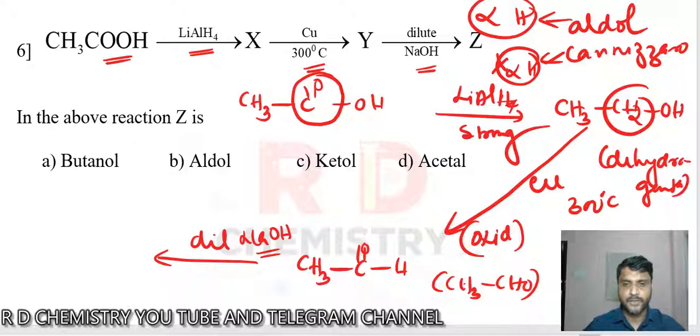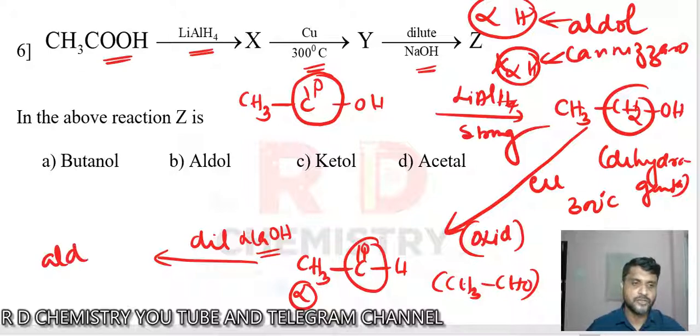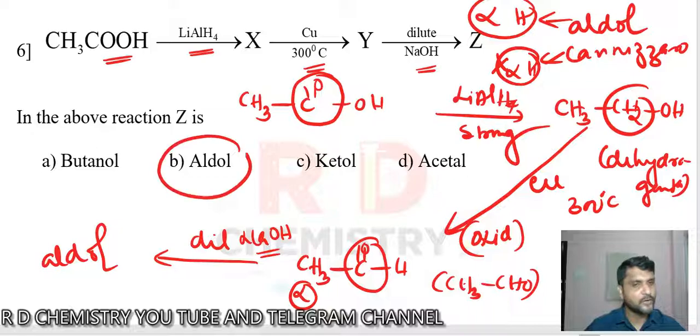Now, this compound, with respect to the aldehyde group, has an alpha carbon atom and alpha hydrogen atom. Therefore, this should undergo aldol condensation. So they give an aldol here. I'll not write the product here, as the product is not required. So remember aldol. Clear? B is the answer.